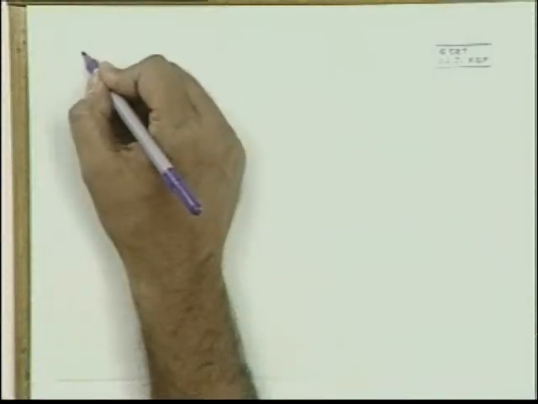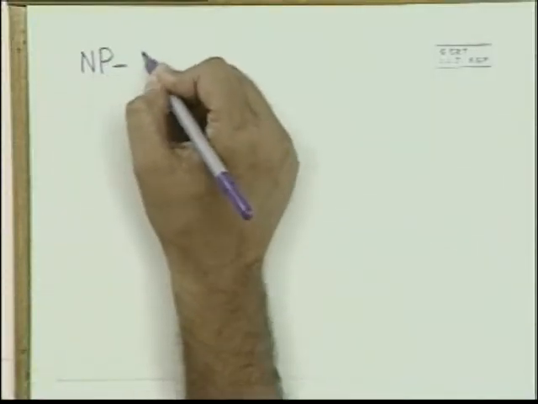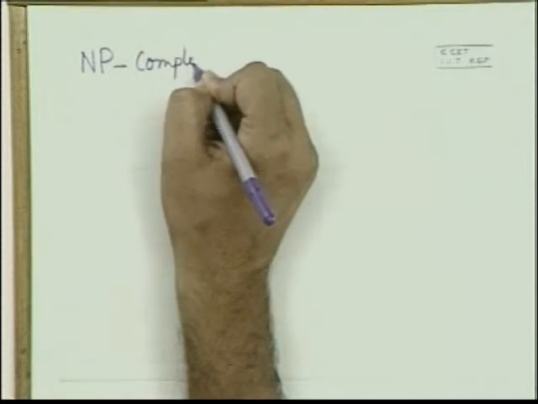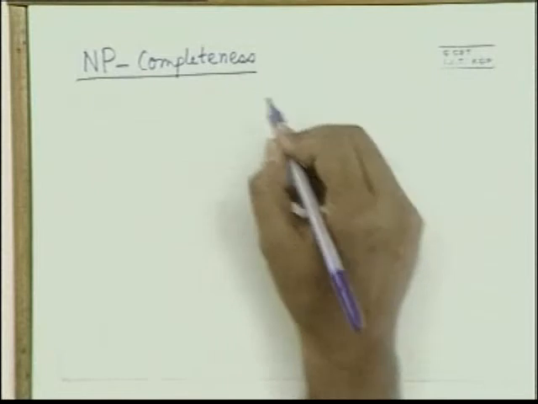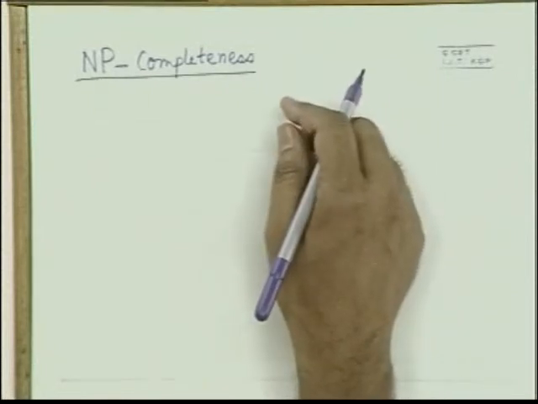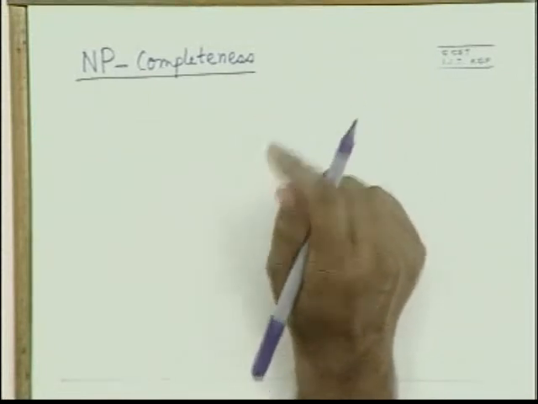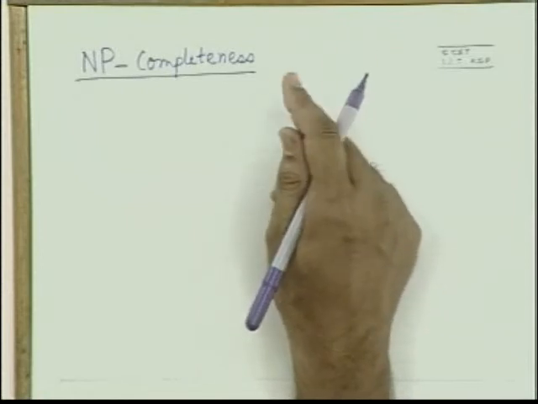Now let me move to the ultimate goal of this particular portion of our class, which is to tell you about NP completeness. This is the term you will be hearing very often. Some people will say that this problem is NP complete, I cannot do anything. First of all, this statement is wrong. In a sense it is also true.